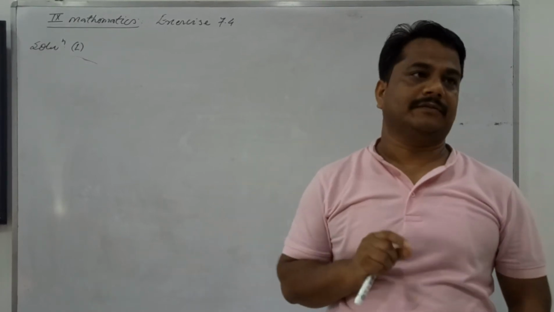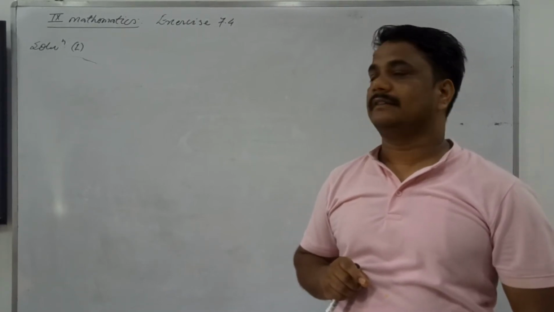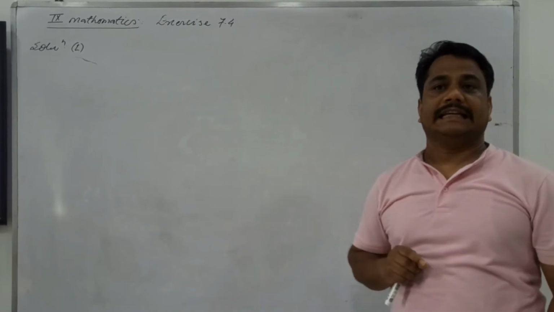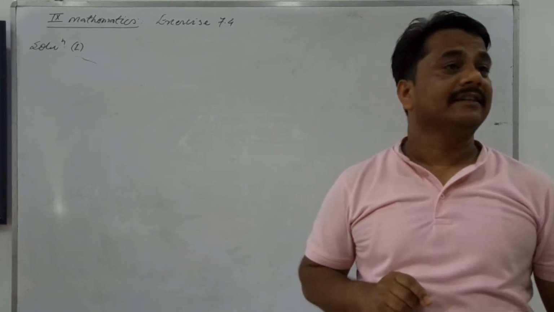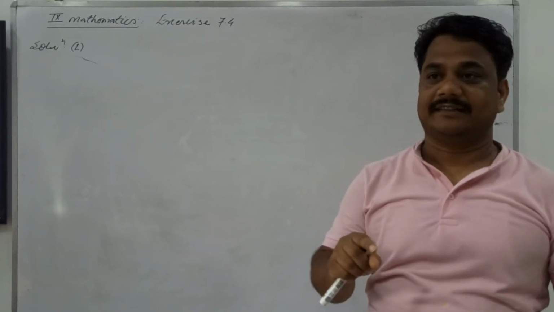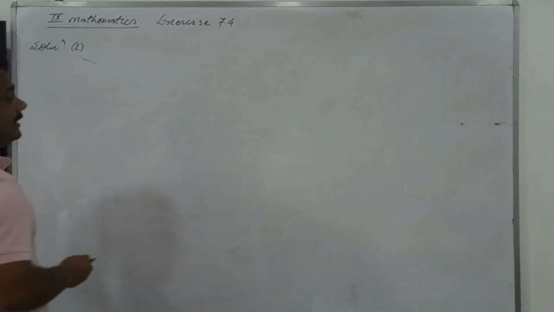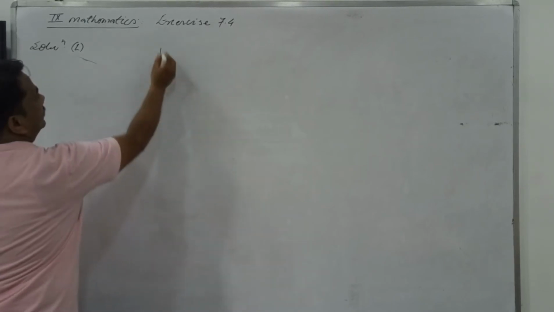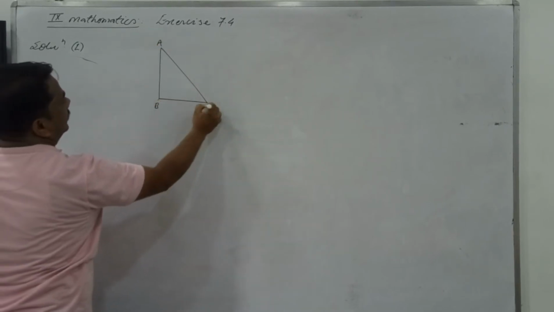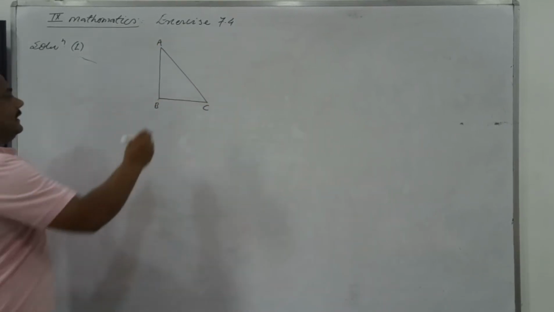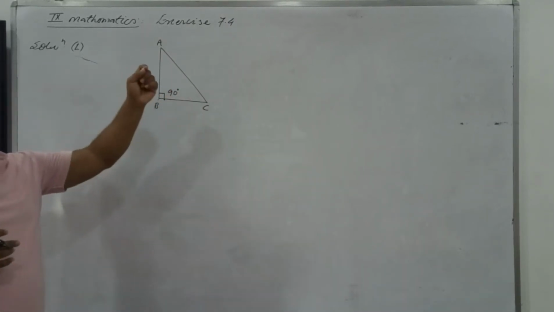Now look at question number first. What is it saying? The question is saying, show that in a right angled triangle, the hypotenuse is the longest side. It's very interesting here. Please first understand the question. The information is given in a right triangle. There is a right triangle A, B, C. This is the 90-degree angle. What is the definition of a right triangle? Obviously one angle is 90 degrees.